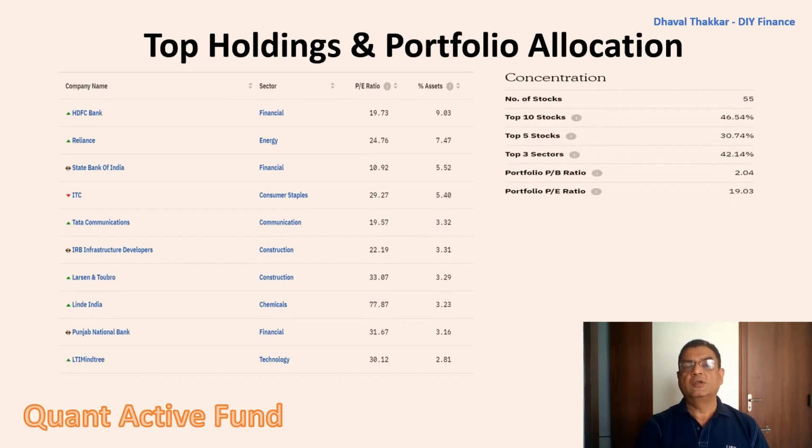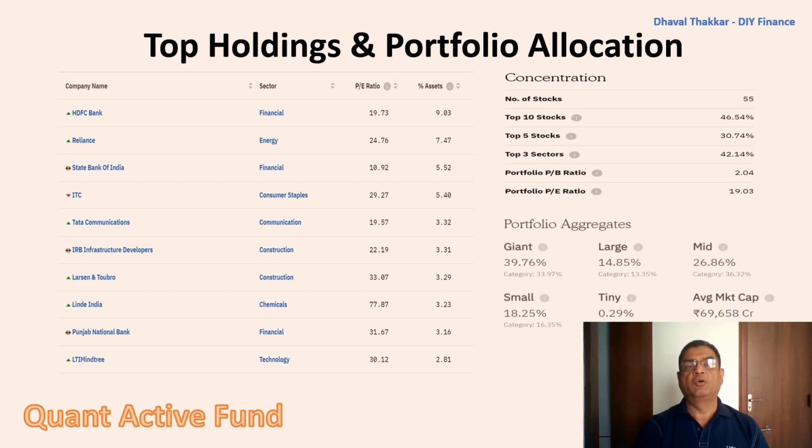The portfolio is quite concentrated as there are only 55 stocks and the top 10 stocks account for around 47% of the portfolio, whereas the top 3 sectors contribute around 42% of the portfolio, with around 24% coming only from the financial sector. Here, the portfolio PE and PB are okay and suggest a blend of growth and value stocks. Now let's also check the portfolio allocation.